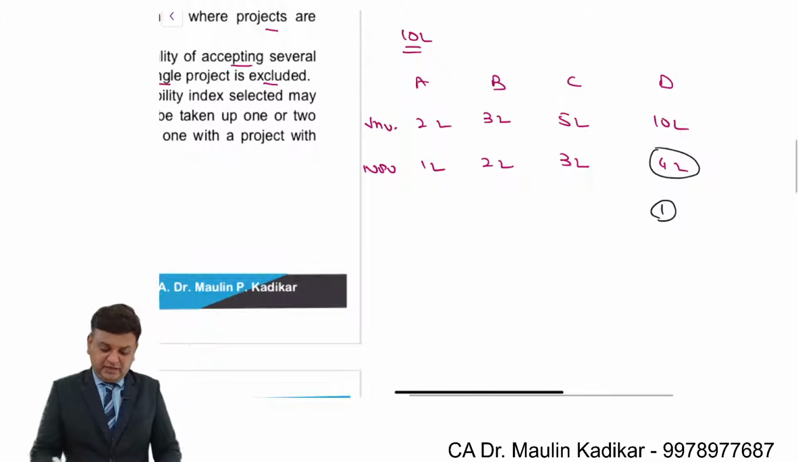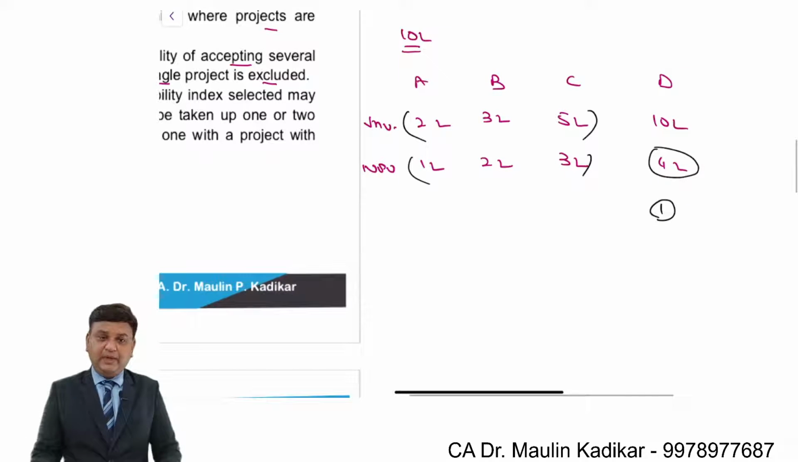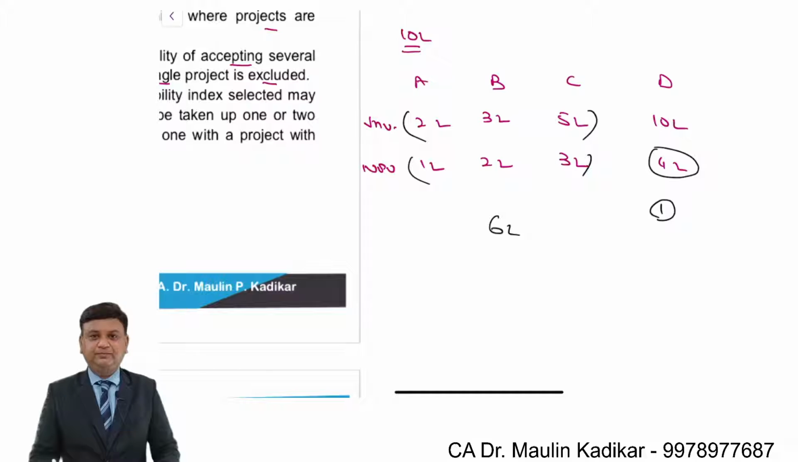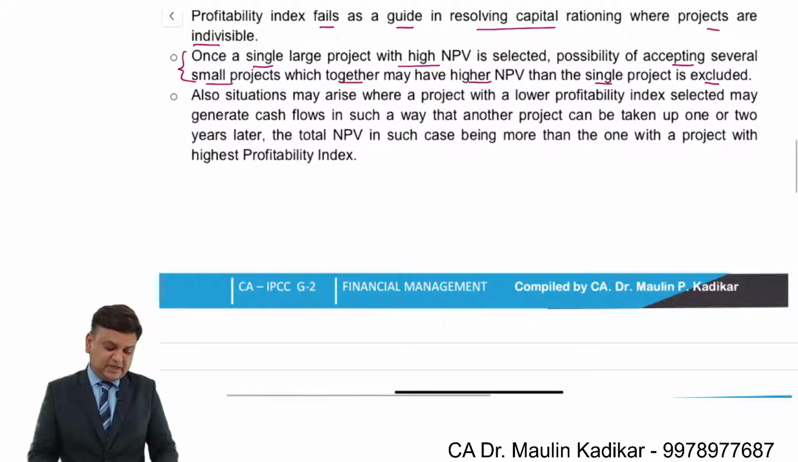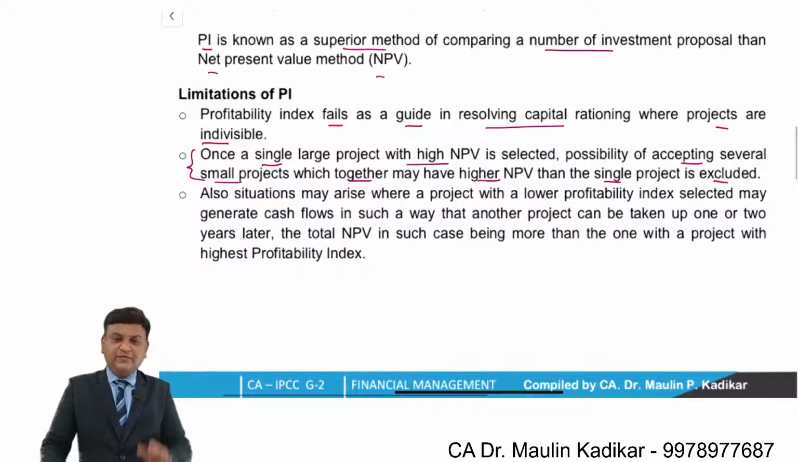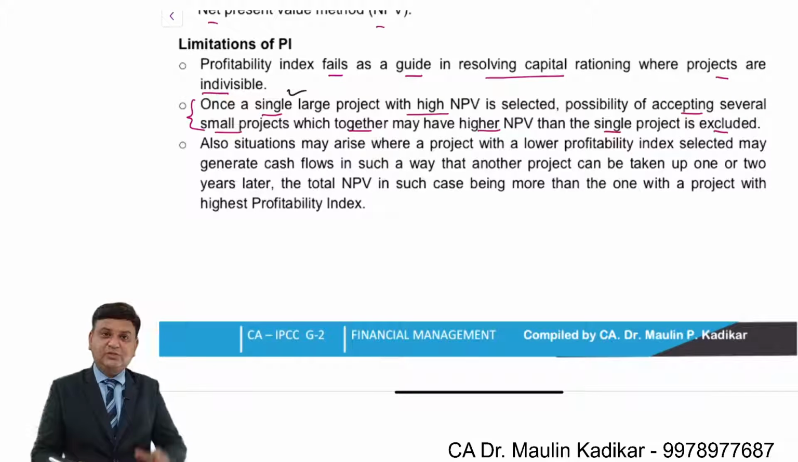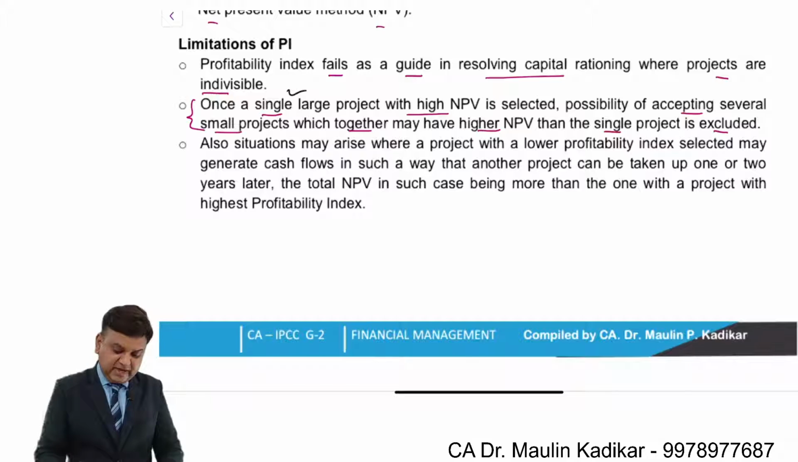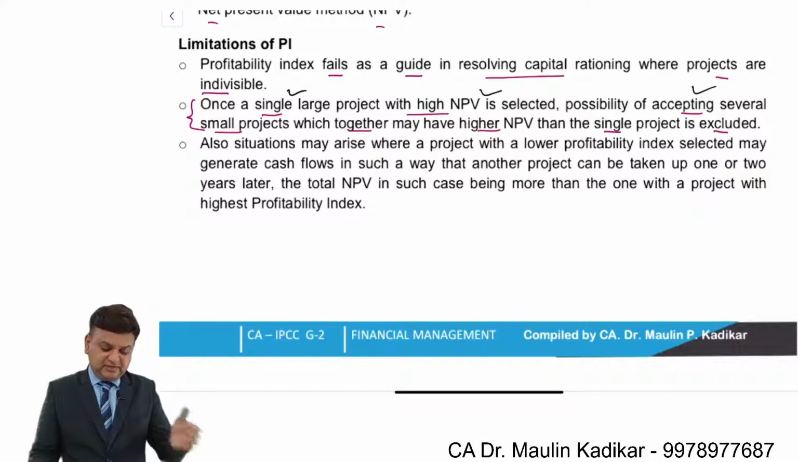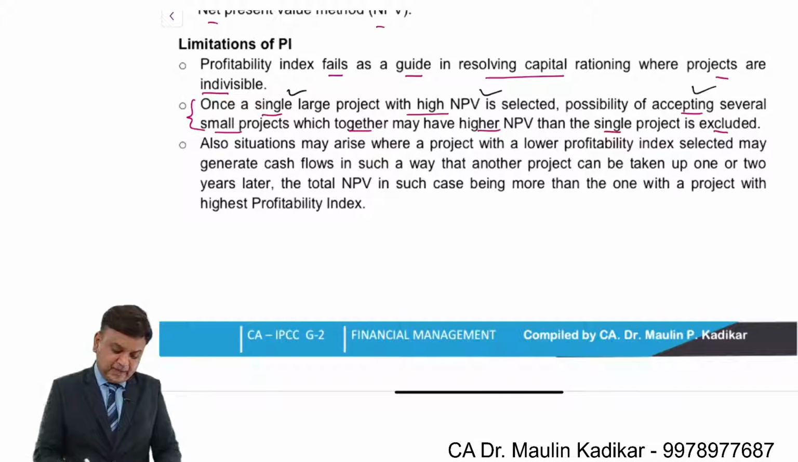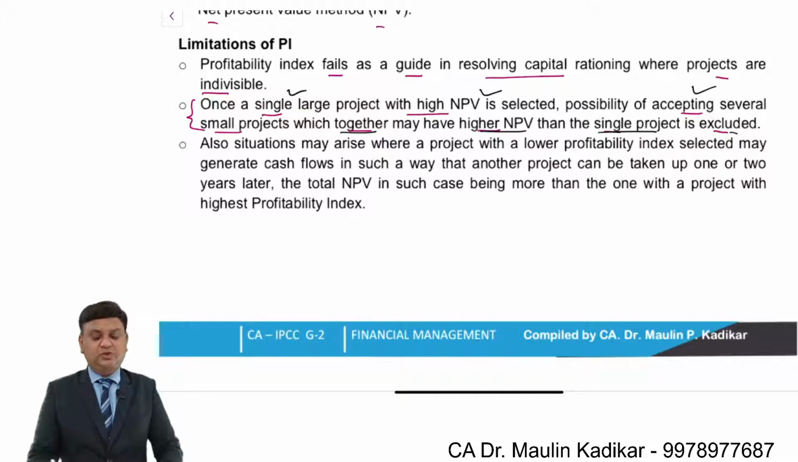But instead of that, if you would have accepted projects A to C, then in total NPV would be an amount of 6 lakhs. So this is the limitation that they have provided of NPV criteria under this heading. I am reading this again. Once a single large project, that is project D in our example, with high NPV is selected, the possibility of accepting several small projects A, B, C, which together may have higher NPV than the single project is excluded.